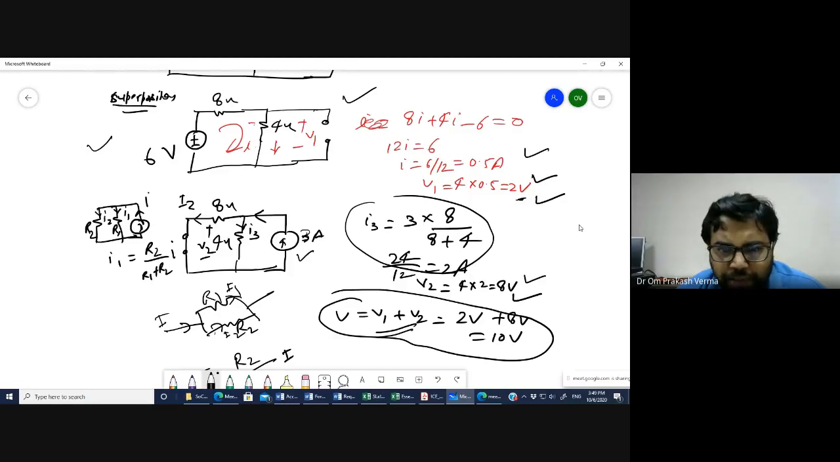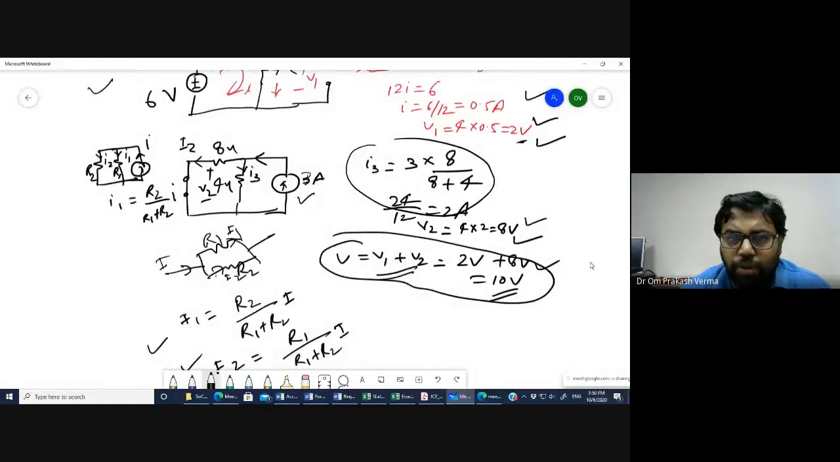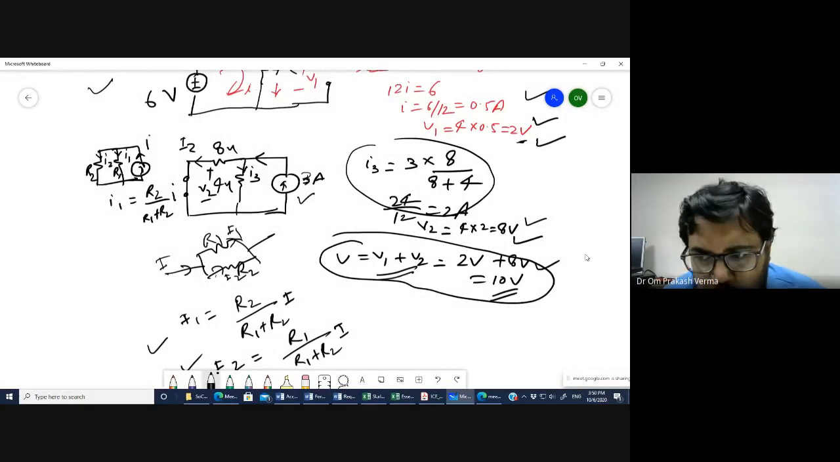The direction is the same. The voltage drop direction is the same. So the total voltage is nothing but the algebraic sum. It gives 10 volt across the 4 ohm resistance. In a similar way you can calculate the voltage drop across the 8 ohm resistance. There is no problem in that.